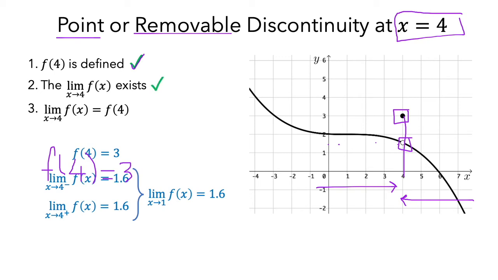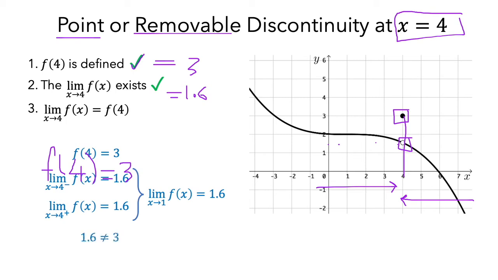But be careful, we need to check the third condition here, unlike the previous example where we didn't check it. Here we need to make sure whether the limit and the exact value are equal or not. This one we got a height of 3, but the limit is 1.6. Unfortunately they are not equal.